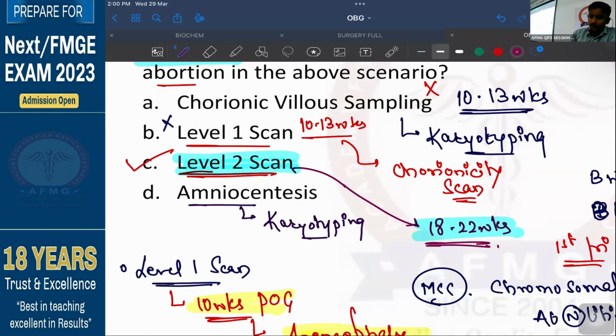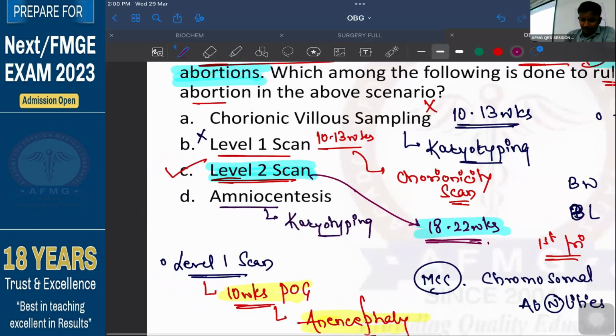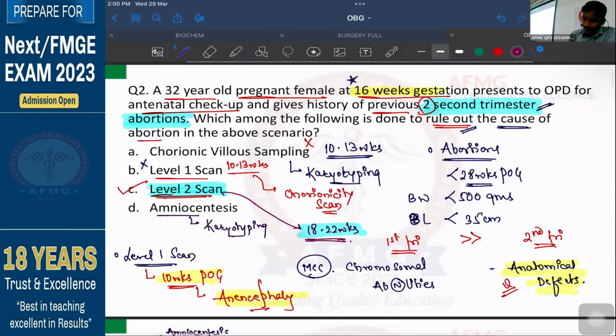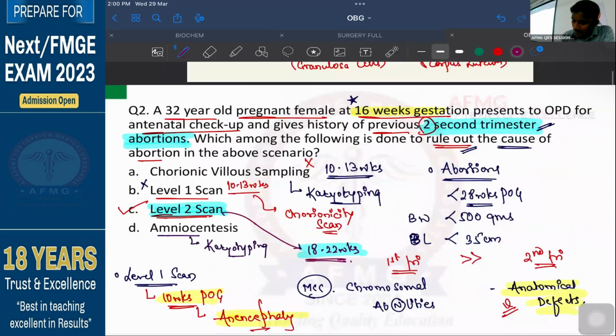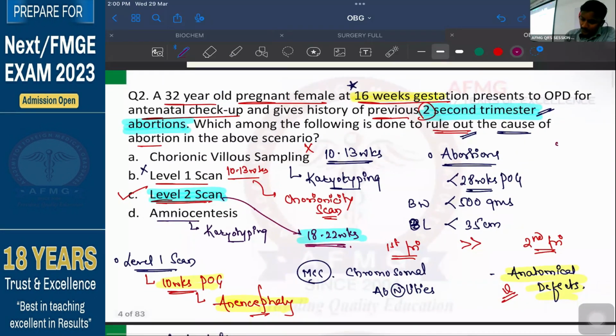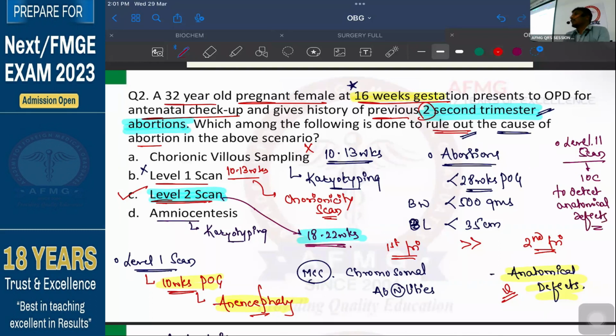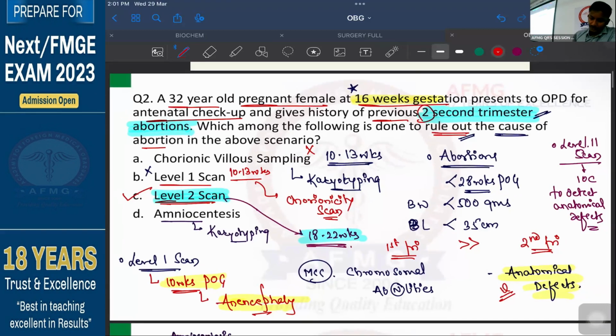Please remember, that's most important. Okay. And level 2 scan is the investigation of choice. As I've told you, I am writing it here. Level 2 scan, as it is a non-invasive procedure, it is considered the investigation of choice to detect what? To detect anatomical defects. No issues with this, anybody? I hope this is clear with everyone now. There will be no problem. Moving further now.